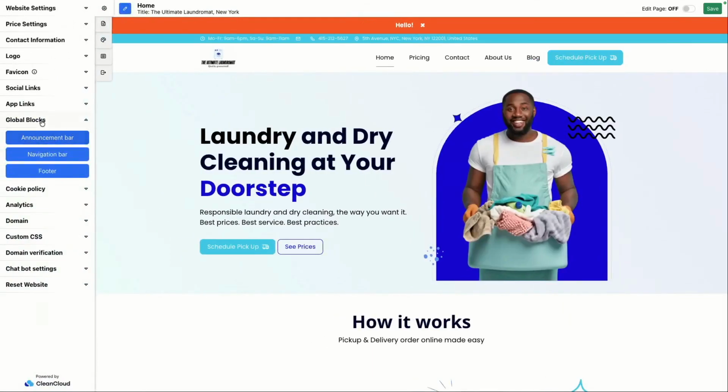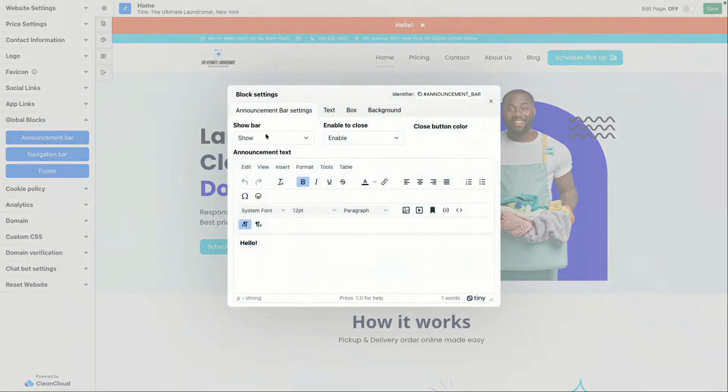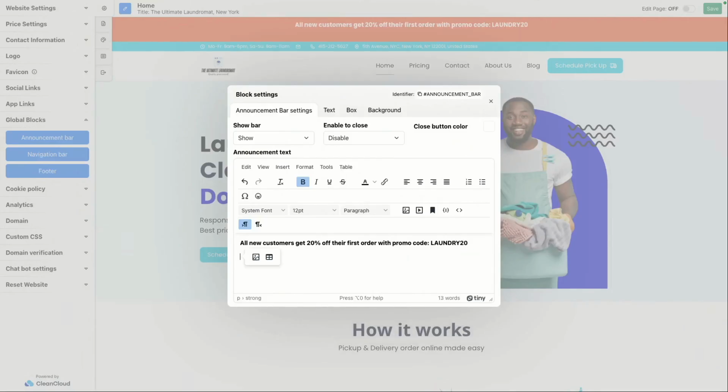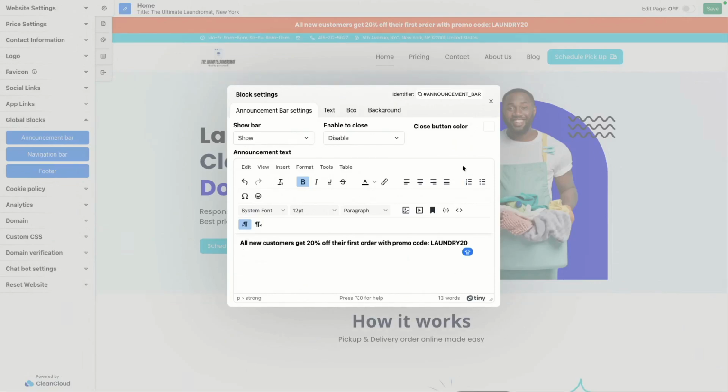So we said settings, global blocks, announcement bar. We want to show this, right? We want it to be perhaps something that the customer can just close, or maybe not, we just want it always visible. We can then include the message here that we want to show to people. A classic example of this is: all new customers get 20% off their first order with promo code laundry20. So let's say we just want to include this information, and then basically we've now got the information we want.